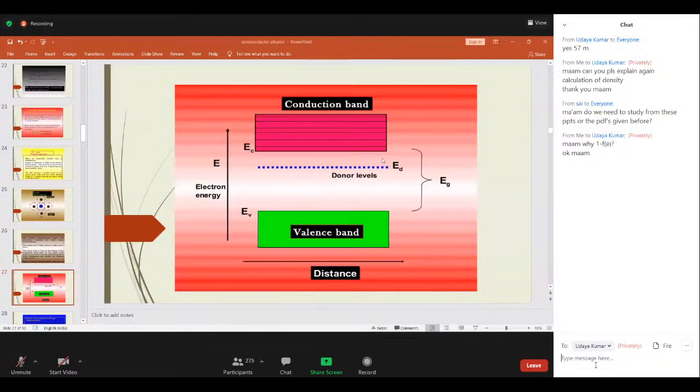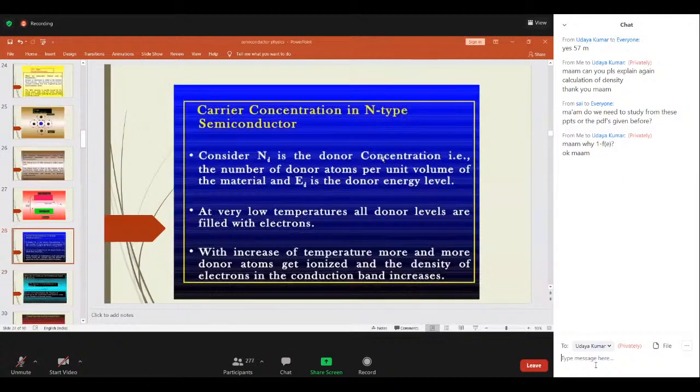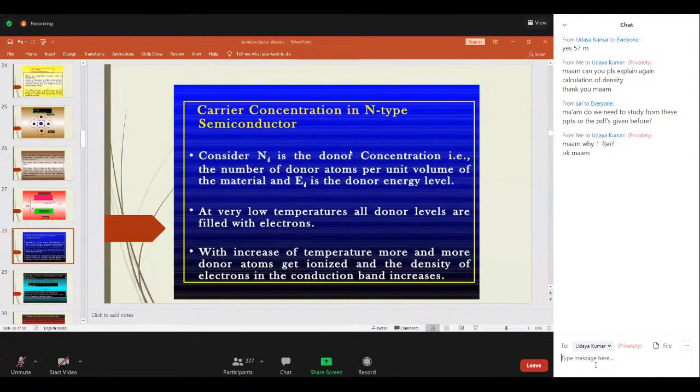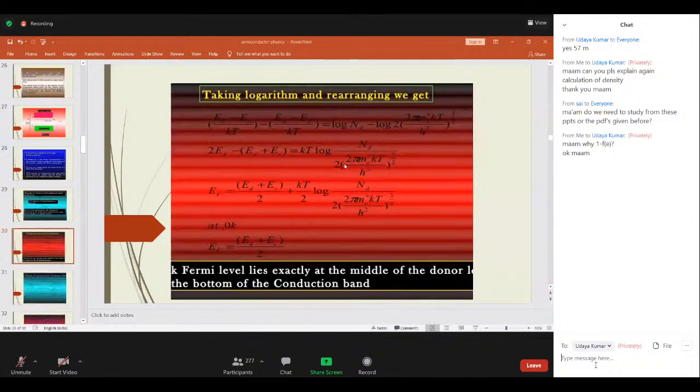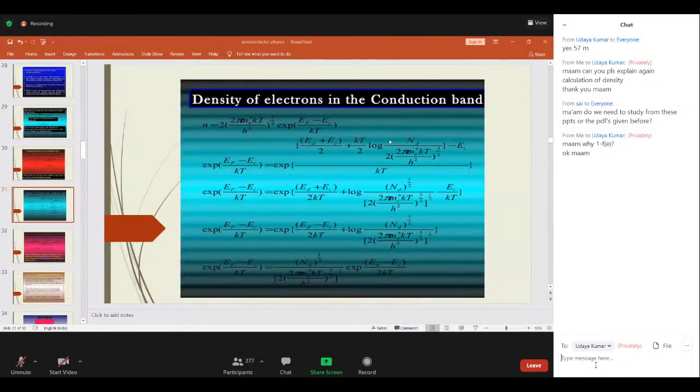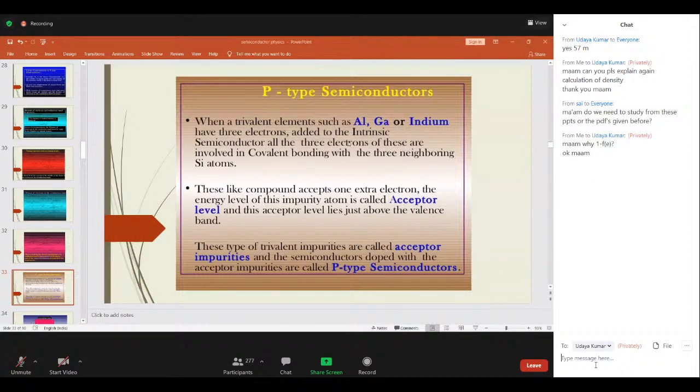In the case of this N-type semiconductor, where does the Fermi energy level lie? The Fermi level always lies near the conduction band, since it has more electrons compared to holes. So this is the energy band diagram. Now, similar to your previous derivation, please go through the carrier concentration derivations. I have given a detailed derivation of the density of electrons in the conduction band for the N-type semiconductor, and similarly for the P-type semiconductor. Please go through it, because you are already done with one part of the derivation. You got the concept; apply the same concept here also.